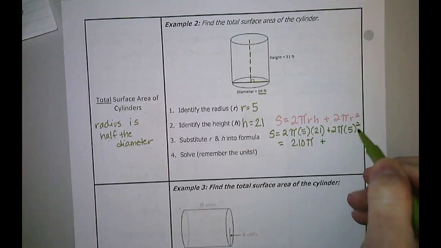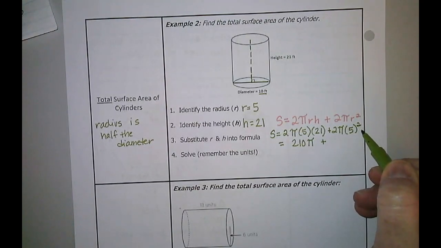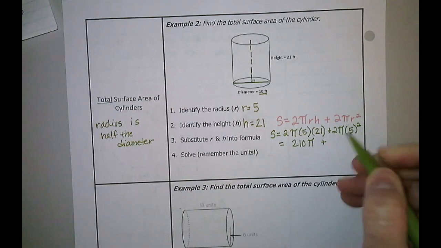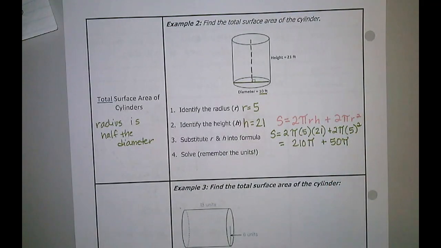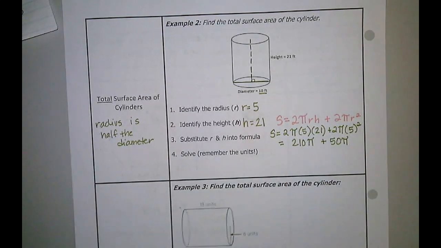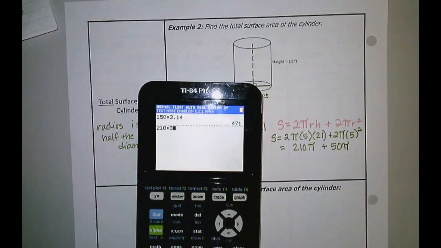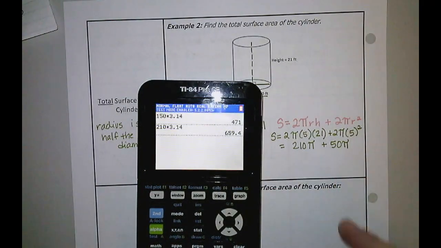Plus, and in this case, I'm just going to skip this little step because I know 5 squared is 25. So 25 times 2 is 50. So that leaves me with 50 pi. So now, I can do this one of two ways, guys. I can do 210. So I could pull out my calculator now, and I could do 210 times 3.14 and get this number. And then I could do 50 times 3.14 and add those two together.